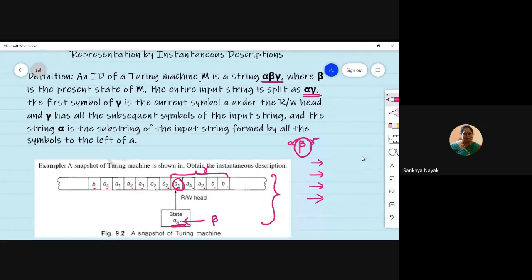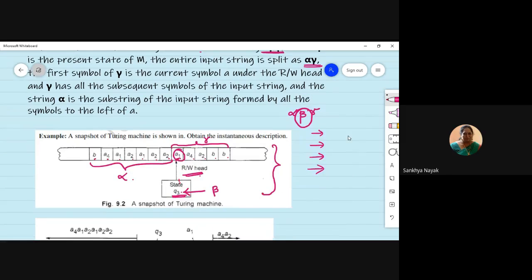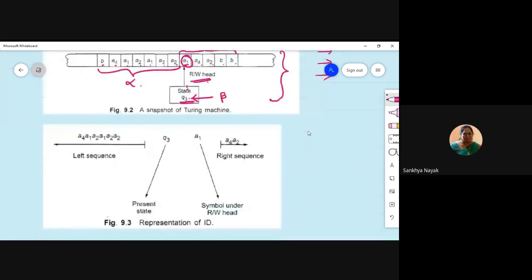The first symbol is the symbol which is there under the read and write head, and whatever is towards the left of it, that is your alpha. I hope this is clear. So you have divided it into two substrings, alpha and gamma, and beta is the state. The same thing is shown here, right? You can see this Q3, this is the present state. And what is there under Q3, under the read and write head, that is A1.